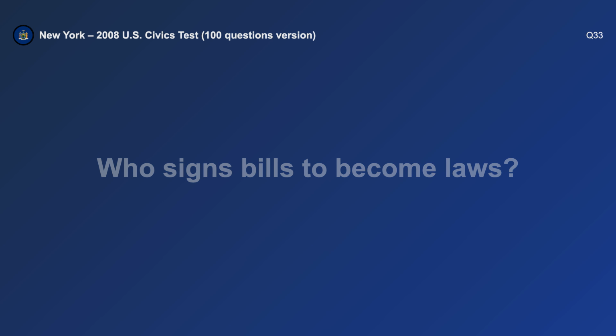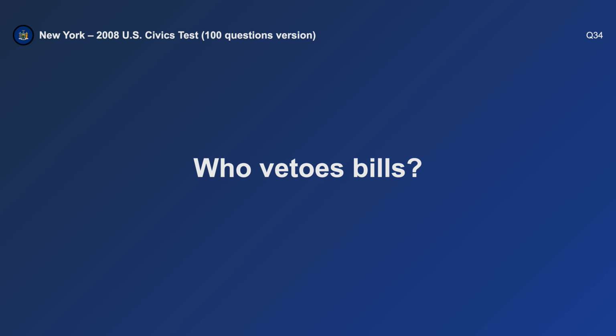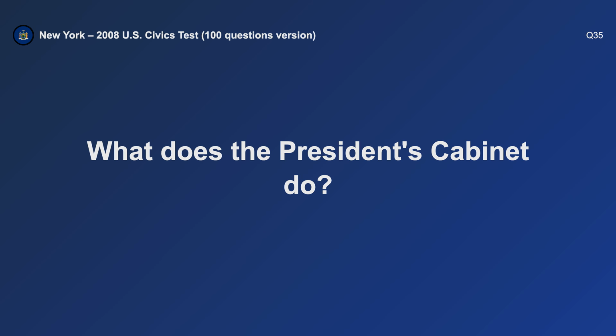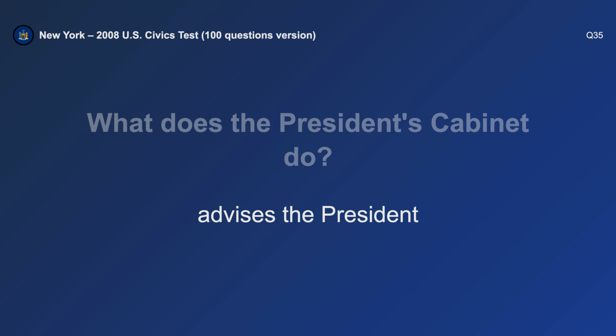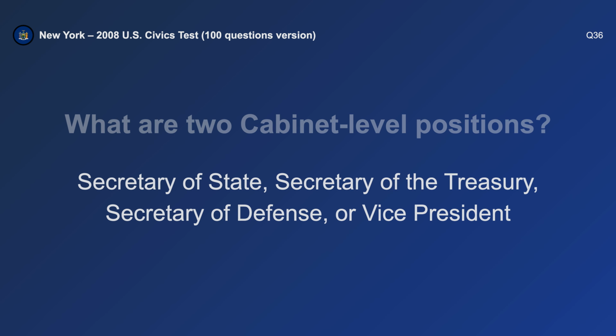Who signs bills to become laws? The President. Who vetoes bills? The President. What does the President's cabinet do? Advises the President. What are two cabinet-level positions? Secretary of State and Vice President.